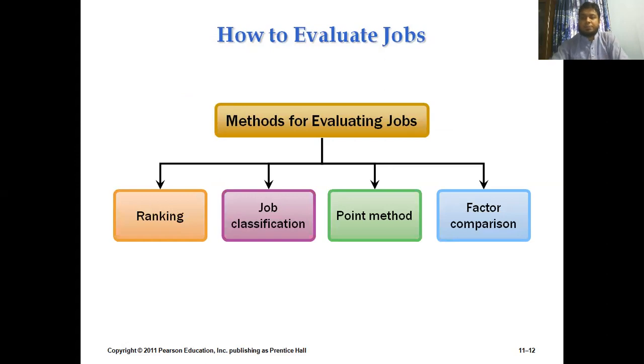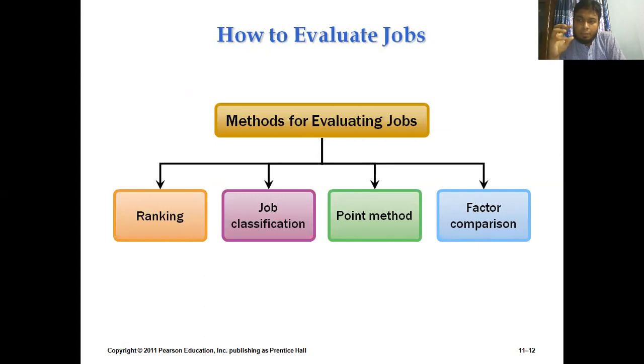Now, as we have said, we need to concentrate on the skills, the efforts, the responsibility, and the working conditions. Now the question is, how can we evaluate these activities in employees? I mean skills, working conditions, or other experiences, or the job responsibility, or the efforts.